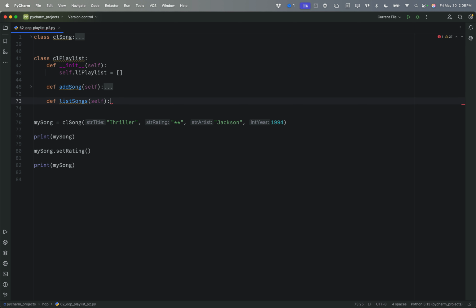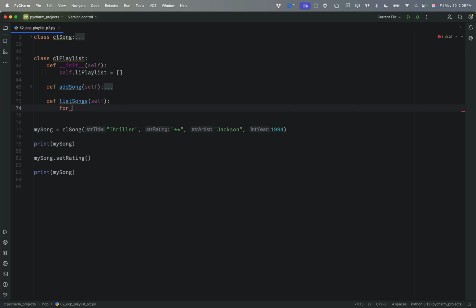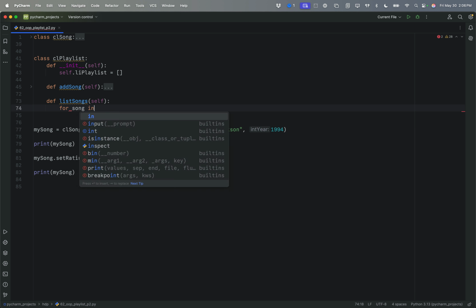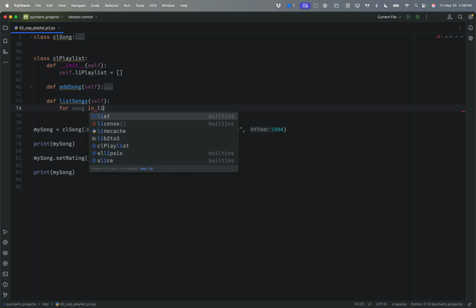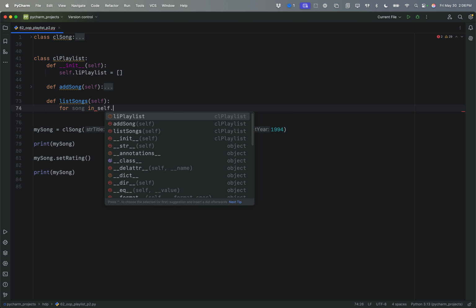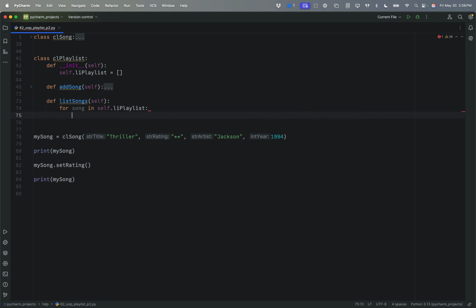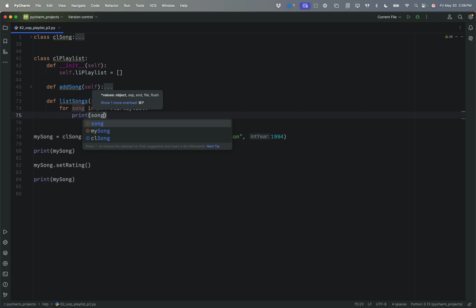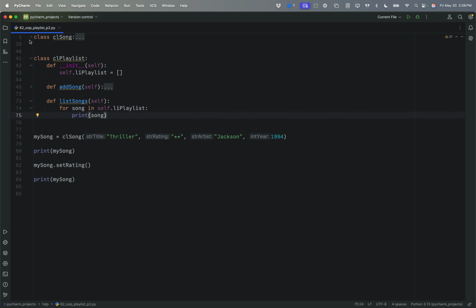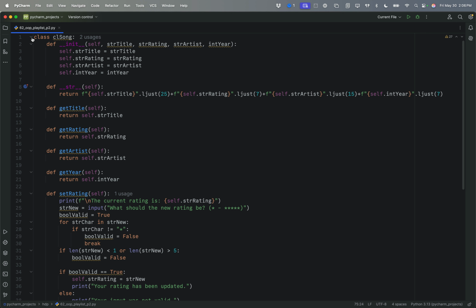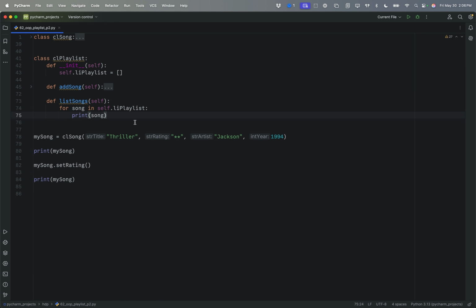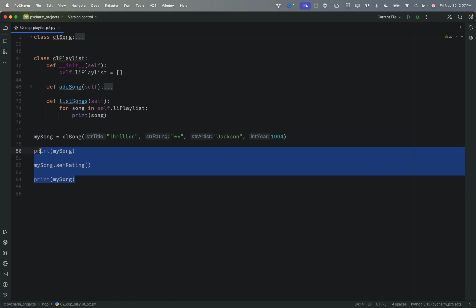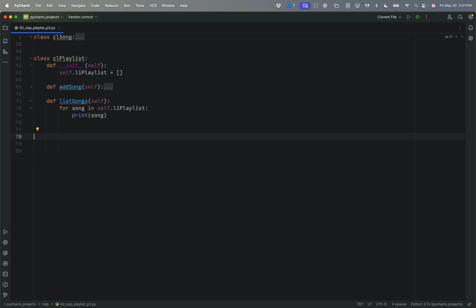And so we will, for song in self.li_playlist, print song. And that should work because back up here in the CL_song, we've got the string method defined. So let's try this out. So we're going to clear that, and we've got the song in the playlist.